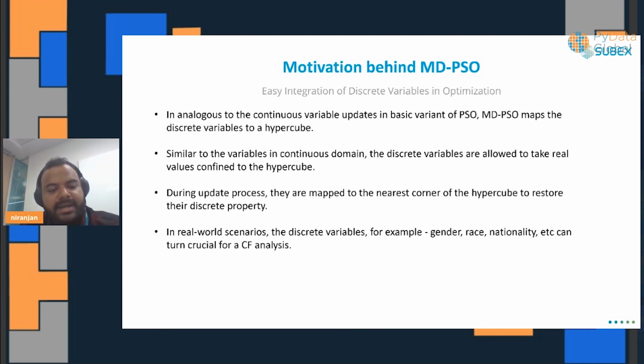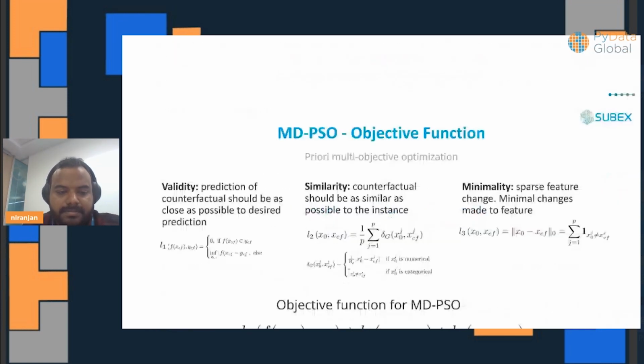Now that's how we address the one hot encodings that we typically use when it comes to counterfactual generation, and hence our method handles counterfactuals and can take in inputs such as one hot encoding or label encoding for that matter.